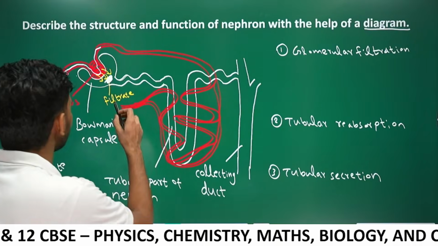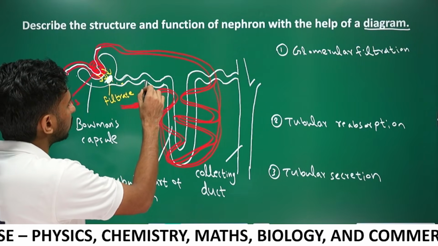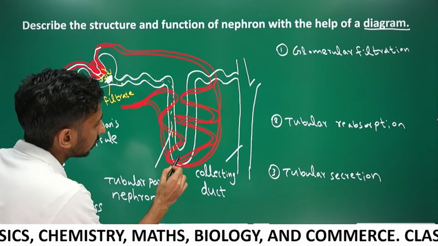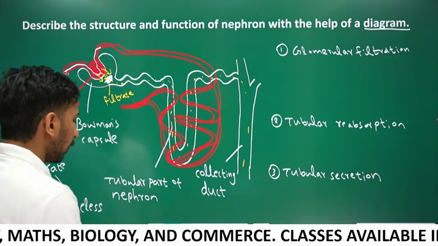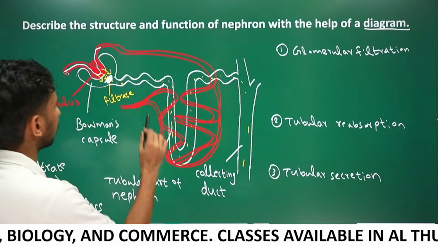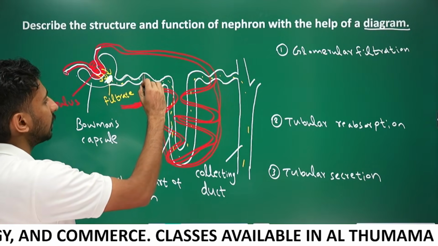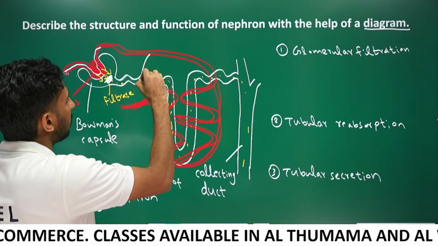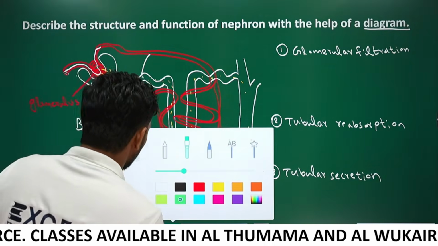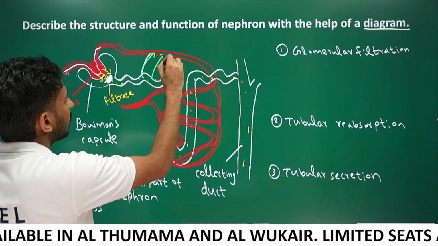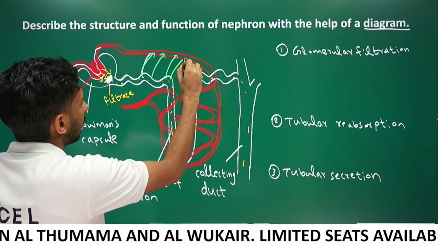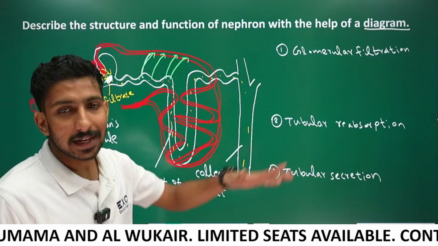The filtrate goes through this, and the useful things present in the filtrate should be reabsorbed back to the blood. That is called tubular reabsorption.